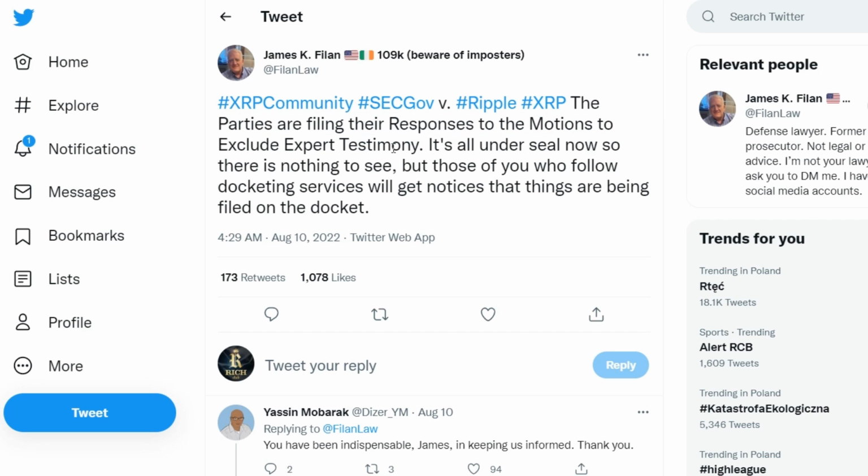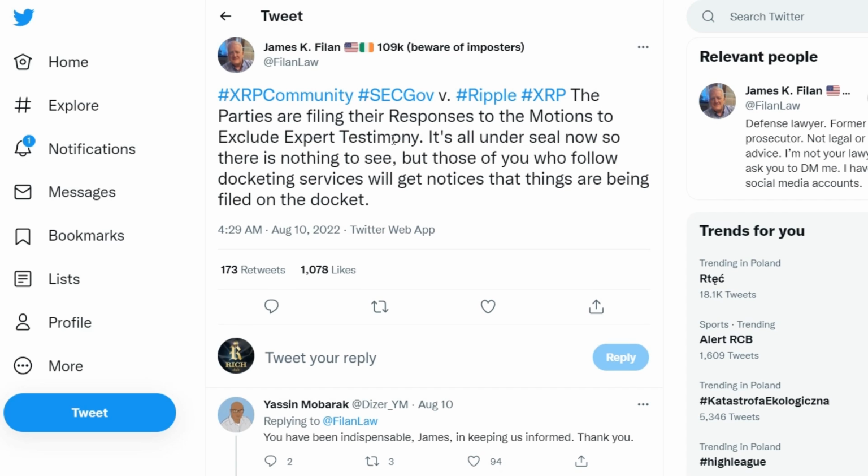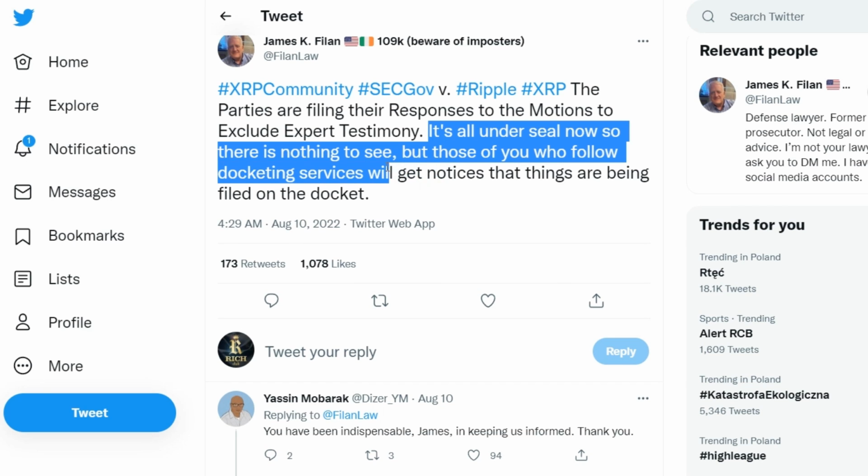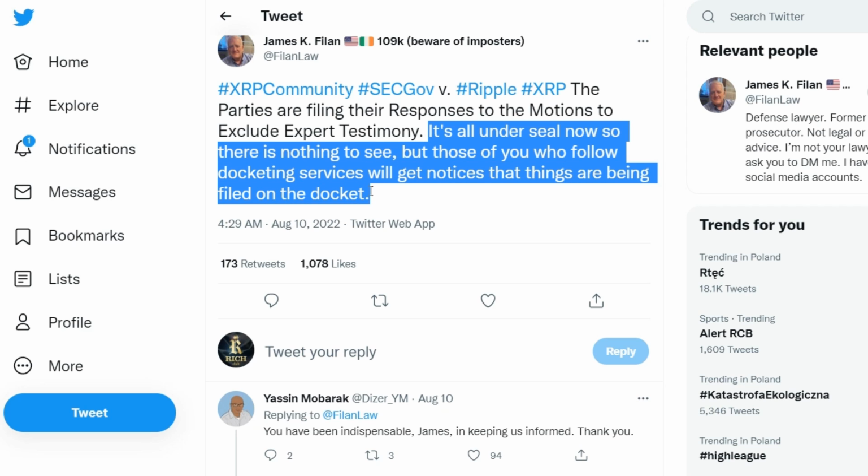Meanwhile, attorney James K. Phelan noted that Ripple and the Securities and Exchange Commission have begun filing petitions to exclude expert testimony. However, petitions are filed in closed form until Judge Analisa Torres decides what should be made public in the documents. Hashtag XRP Community, hashtag SECvsRipple, hashtag XRP. The parties submit their responses to petitions to exclude expert testimony. Everything is sealed now, so there's nothing to see, but those of you who follow the registration services will receive notifications that the cases are on the list.